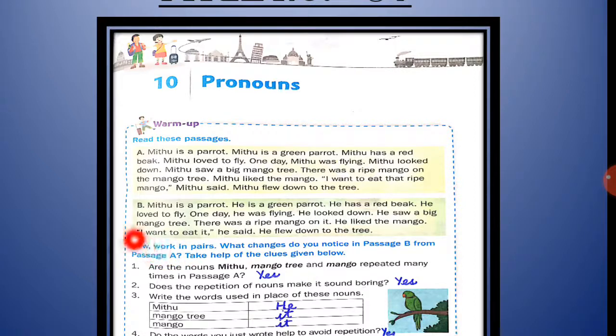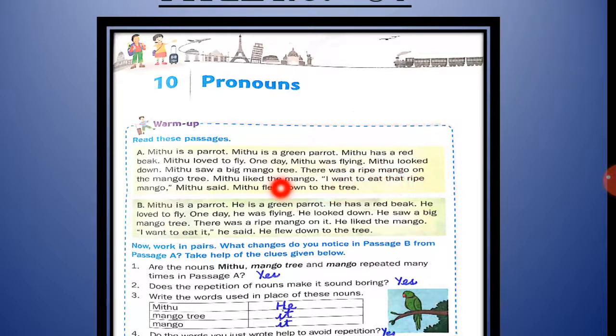Now children, there are two passages. What did you notice in this passage? We notice that the word Mithu is repeating again and again. Then the second word is mango. Mango is also repeating again and again, you can see in this sentence, and in this sentence.